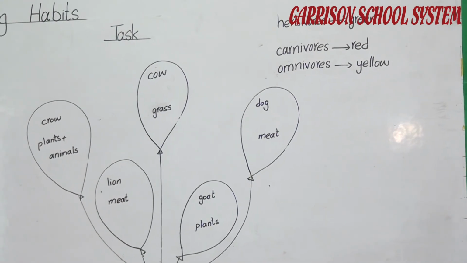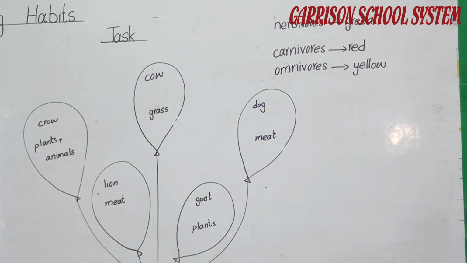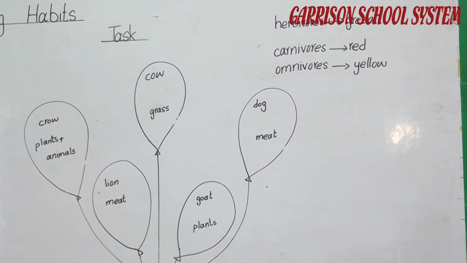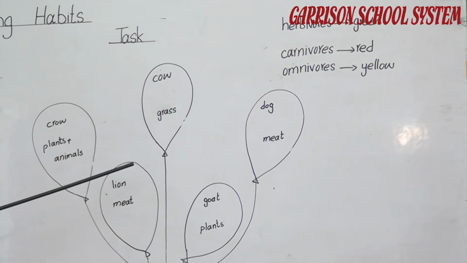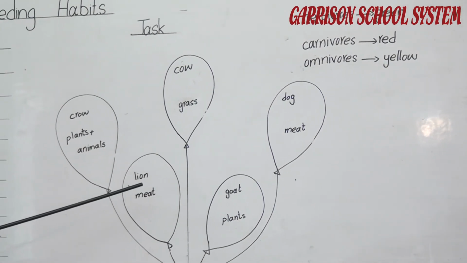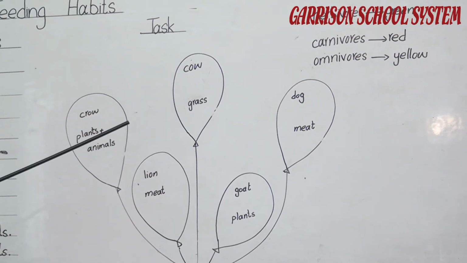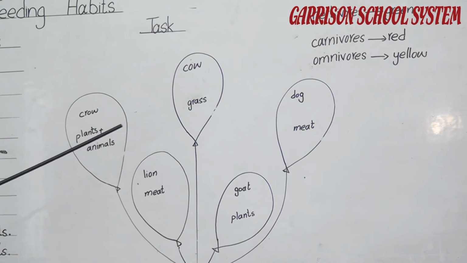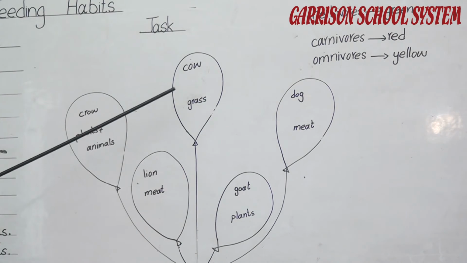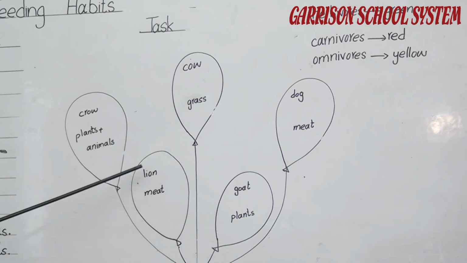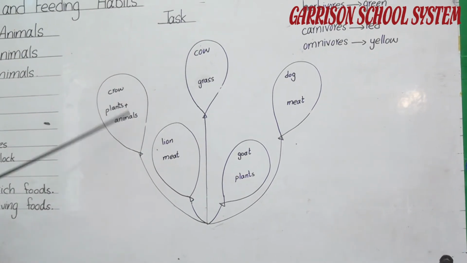Okay, now come to page number 8. There is an activity for you, which we call the task. You can see balloons here. What do you have to do with these balloons? You can see they are dotted. You have to complete the lines by drawing lines, and you have to write down the name of one animal in each balloon. Here you can see there is the name of one animal in each balloon.